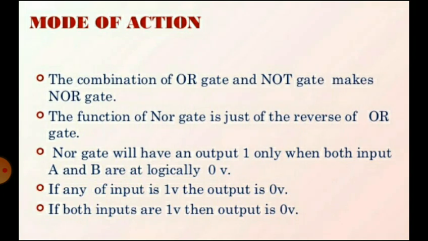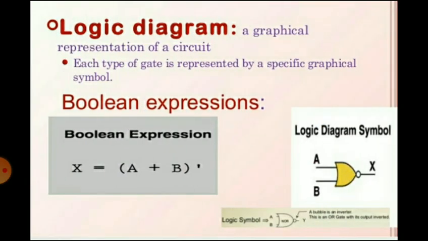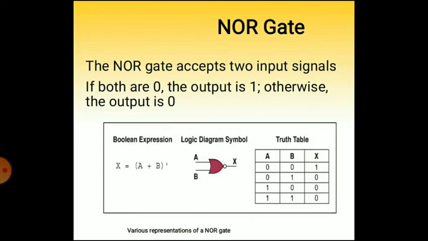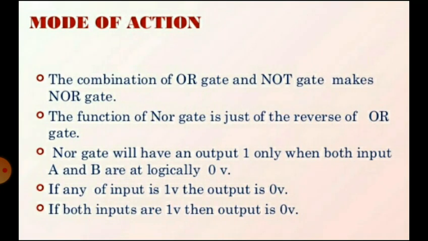The NOR gate can be considered as a combination of an OR gate followed by a NOT gate. So you can see the symbolic representation of the NOT gate. So the combination of the OR gate and the NOT gate makes the NOR gate.